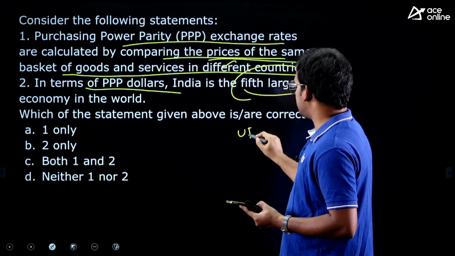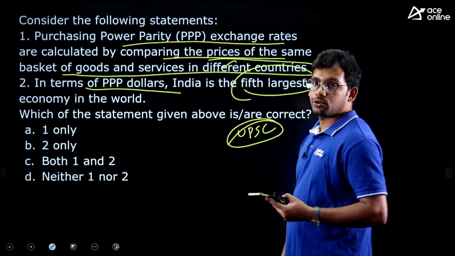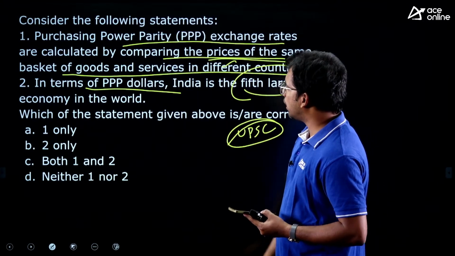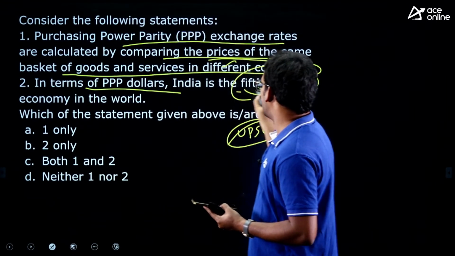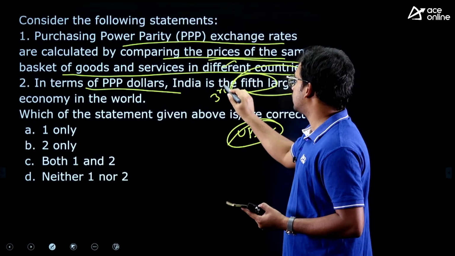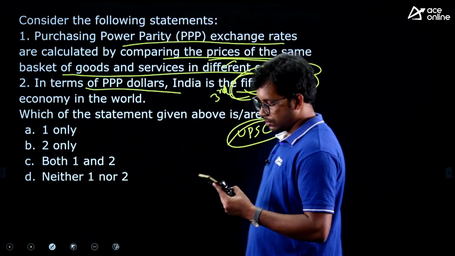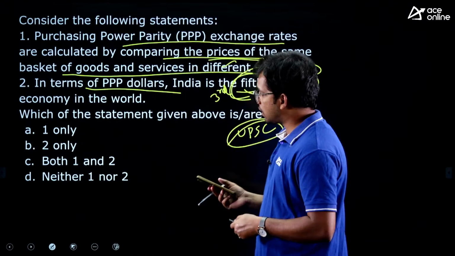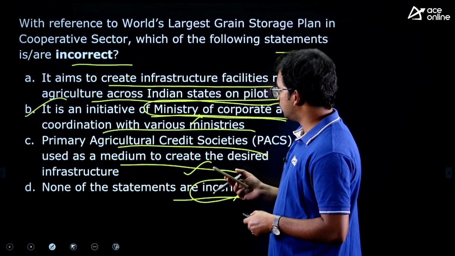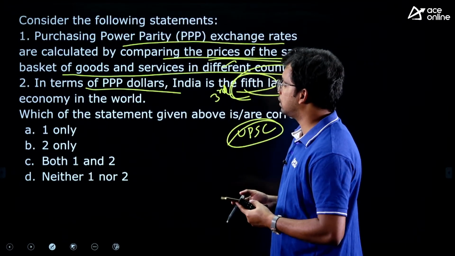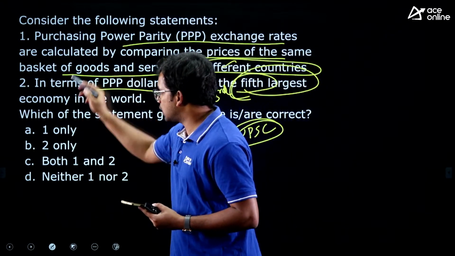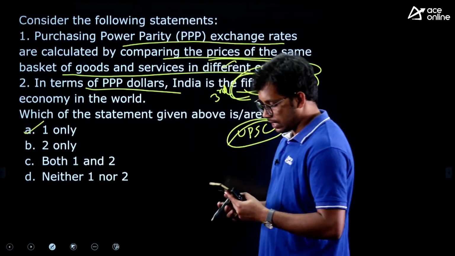This is taken from the UPSC Civil Services exam 2019, right? So the second statement is wrong because it is not 5th, it is 3rd rank as of now. Yes, correct, Ramya, you answered B. First statement is correct, second is wrong, and hence answer is A.